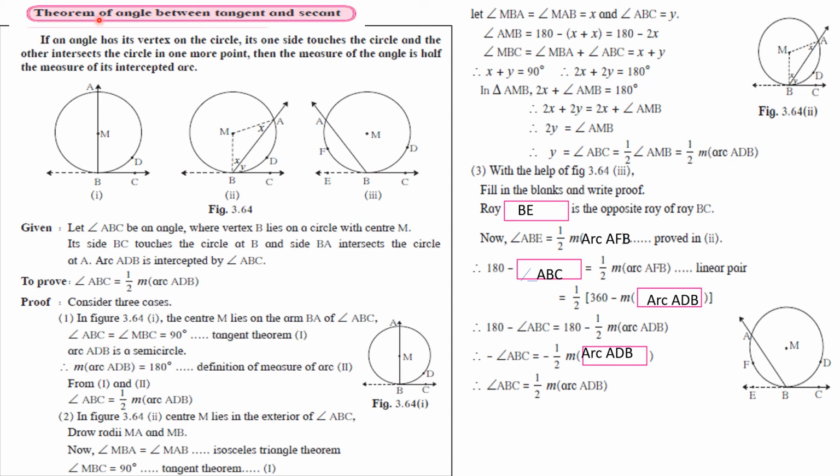Once again, I'll repeat the statement. If an angle has its vertex on the circle and one of the sides touches the circle in another point, then the measure of the angle is half the measure of its intercepted arc.